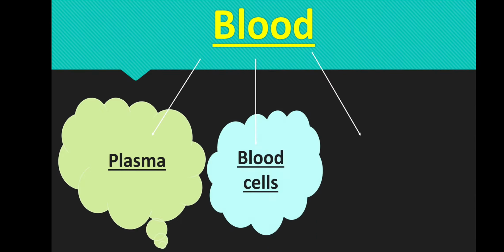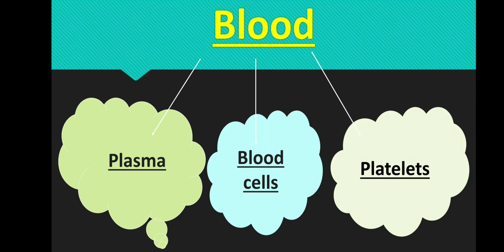Then comes the blood cells. Two types of blood cells are present: red blood cells and white blood cells, RBCs and WBCs. Platelets. Platelets are responsible for blood coagulation. Blood coagulation is a defense mechanism which prevents excess loss of blood in case of an injury.